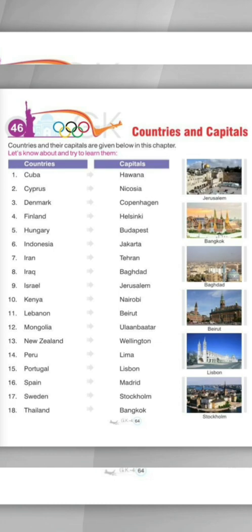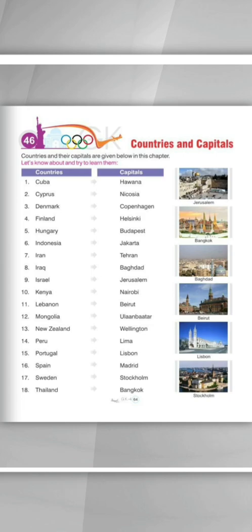16th is Spain and the capital of Spain is Madrid. 17th is Sweden and name of the capital of Sweden is Stockholm. Last one is Thailand and name of the capital of Thailand is Bangkok. So students, these are some of the countries and their capital names. Now we have completed this chapter.